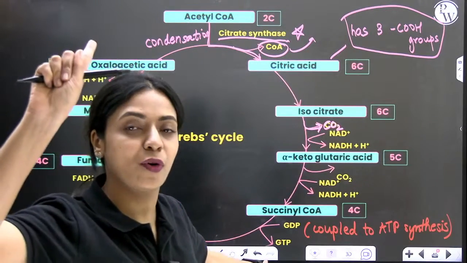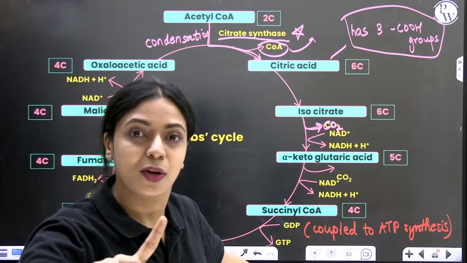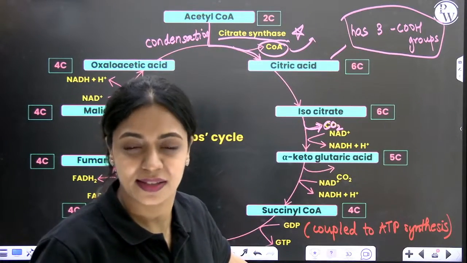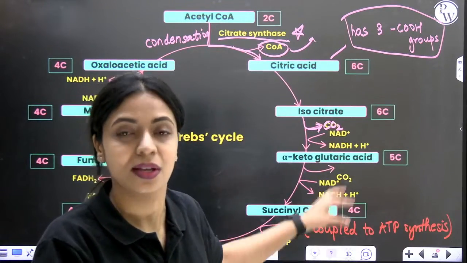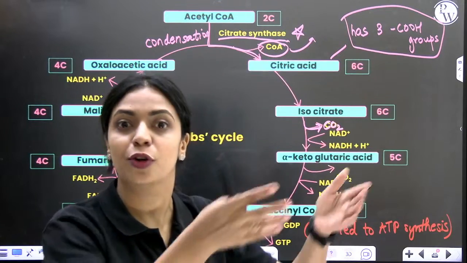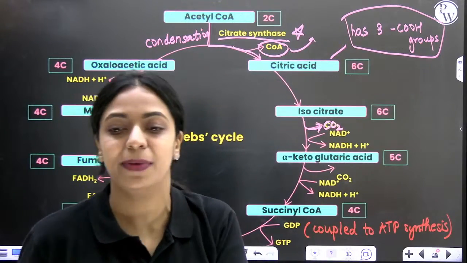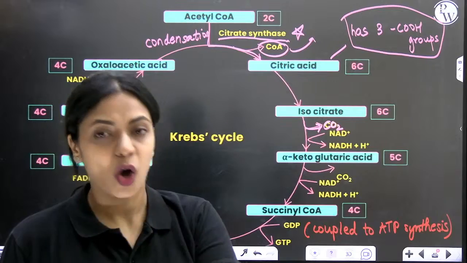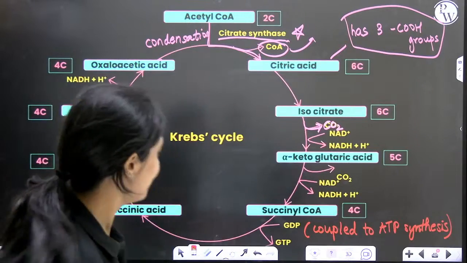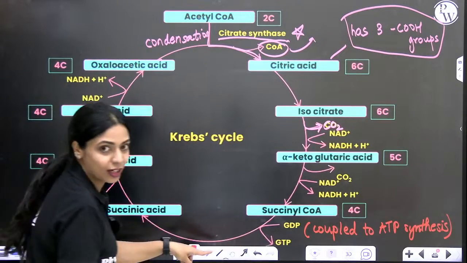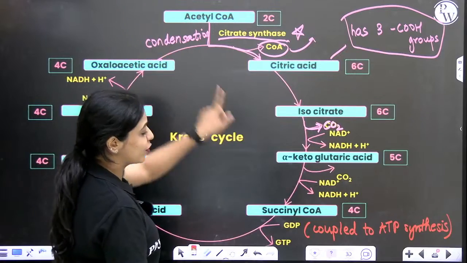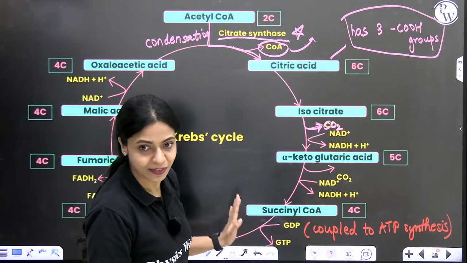In photosynthesis, phosphorylation, in glycolysis and Krebs cycle, whatever ATP gets synthesized, that is substrate level phosphorylation. Whatever ATP we obtain from NADH and FADH2, that will be your oxidative phosphorylation. Okay, so here a substrate level phosphorylation is taking place. Per pyruvic acid, 1 ATP or GTP we are obtaining.